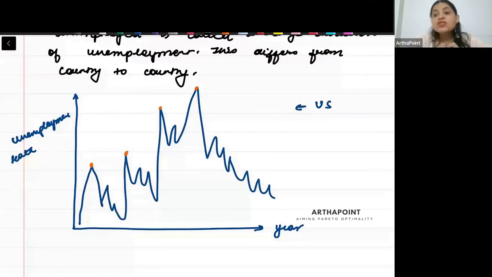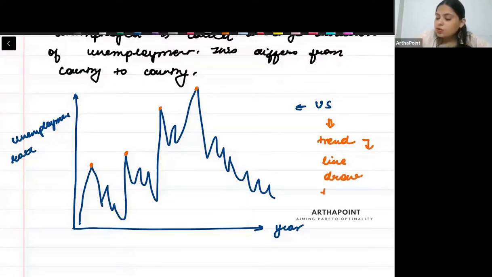Whenever you see such graphs, you can find what is called a trend. What is a trend? A trend is a line that you draw through the graph.